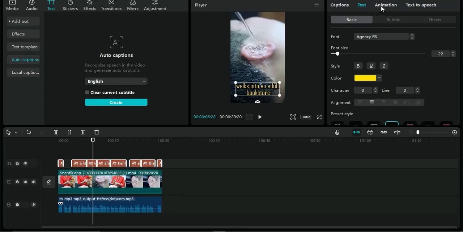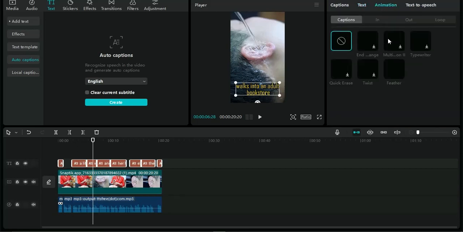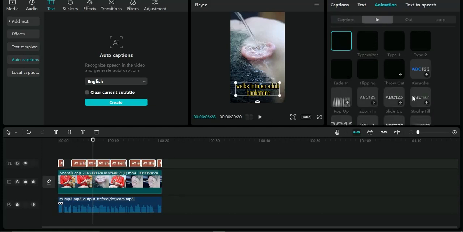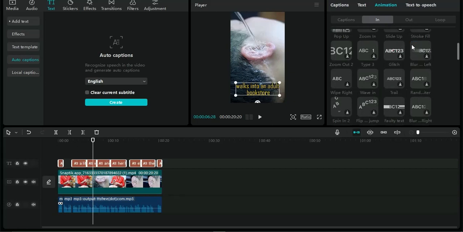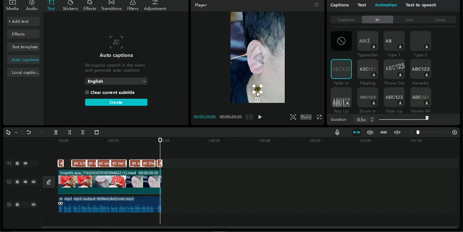You can then select the animation you want to utilize for that particular font. I'm just going to come onto the in section right now, and maybe I want to select something like fade in, or a simple stroke in. I'm just going to select the fade in option, and you're going to see how cool that looks here for that particular font. This is how it's going to be fading in.